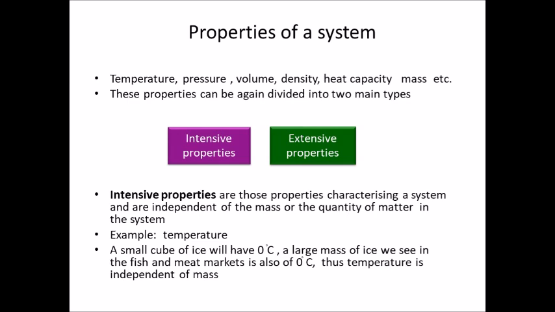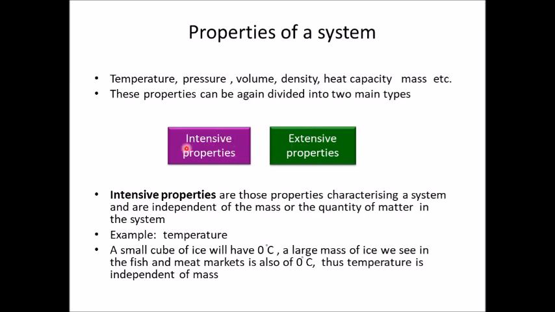Next, what is properties? We said we need a set of properties to characterize the system, the state of the system. Properties, you know, they can be temperature, pressure, volume, density, heat capacity, mass. Then we have got refractive index. We have also got energy. So many properties that can characterize a system. Properties are again of 2 types, intensive properties and extensive properties.